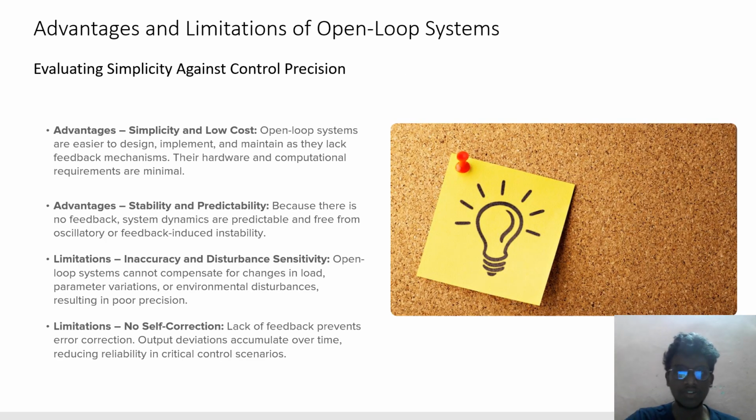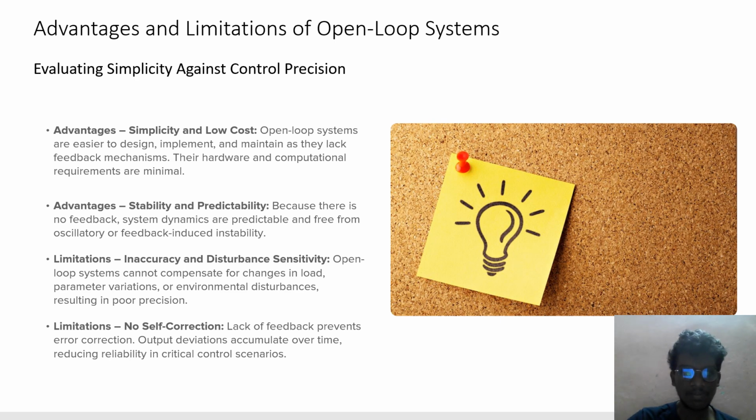Advantages and limitations of open loop systems: evaluating simplicity against controlled precision. Advantages: simplicity and low cost, stability and predictability. Limitations: inaccuracy and disturbance sensitivity, no self correction. Advantage, simplicity and low cost: open loop systems are easier to design, implement and maintain as they lack a feedback mechanism. Their hardware and computation requirements are minimal.